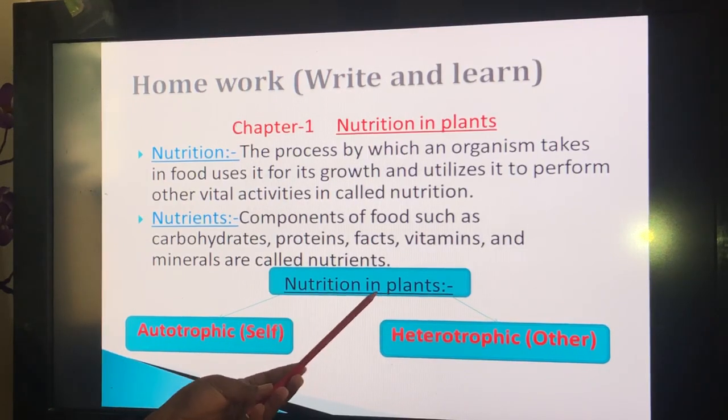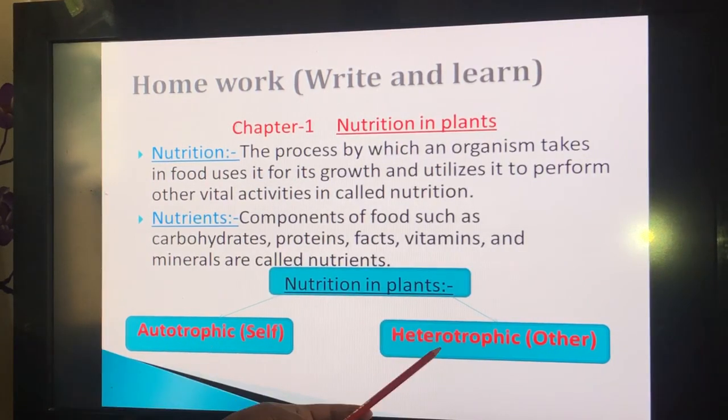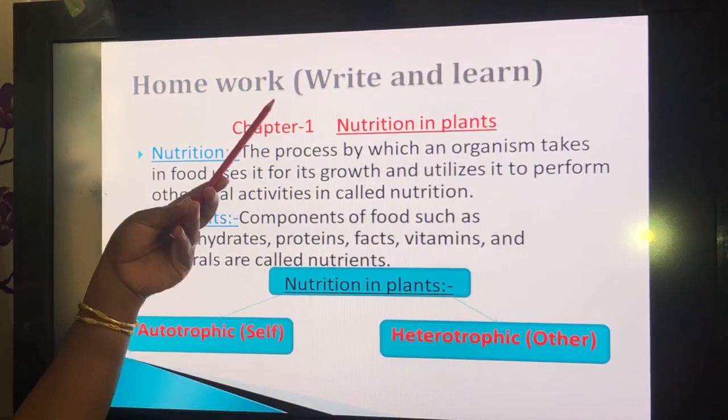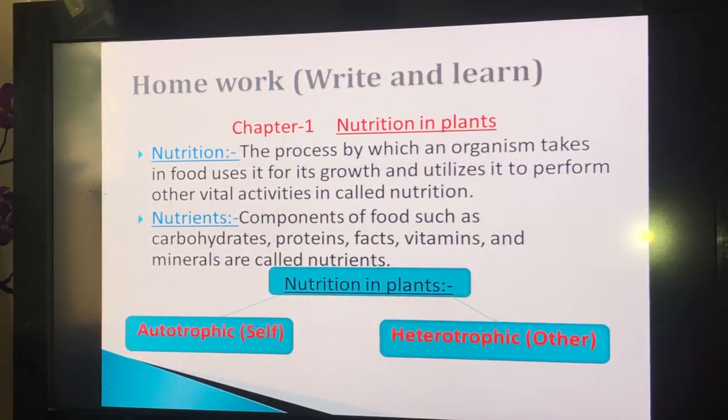And nutrition in plants. There are two types of nutrition in plants. First one, autotrophic nutrition, and the second one is heterotrophic nutrition. Write these three points in your science notebook and learn them.